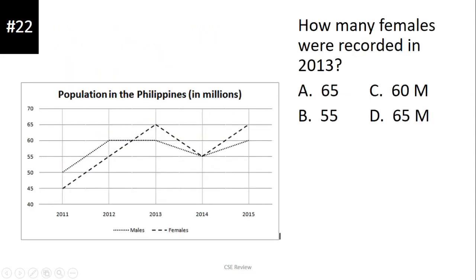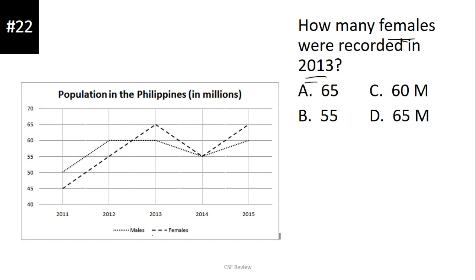Okay? Number 22 at yung mga sumusunod follows this graph. Now, when it comes to graph, again, the key here is itatapat mo na yung mga certain information. I already made a discussion on line graphs. You can click up here to watch my series on graphs para makita ninyo yung iba-ibang klaseng graph. Dito tayo sa number 22, sabi how many females were recorded in 2013. Okay? Ang sabi, ang population daw to ng Philippines in millions. So, meron siyang bawat isa dyan. It's not actually 45 as in 45 people. It's 45 million people. Hinahanap yung females sa 2013.